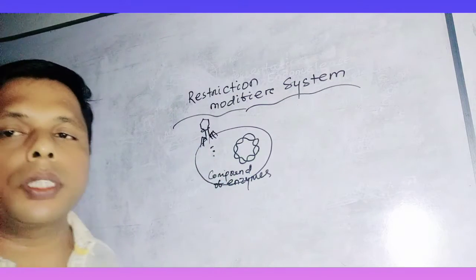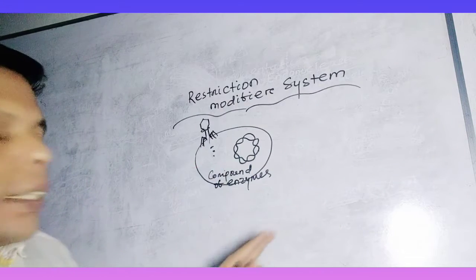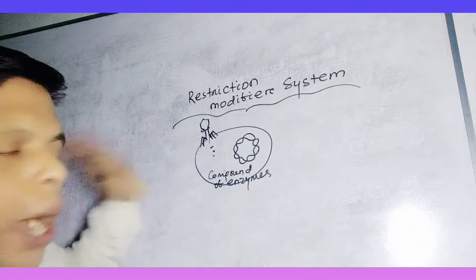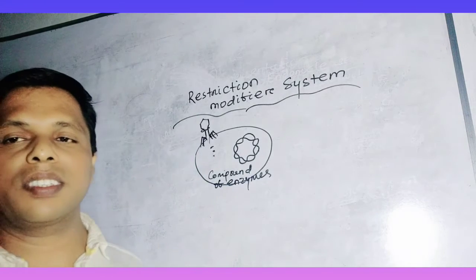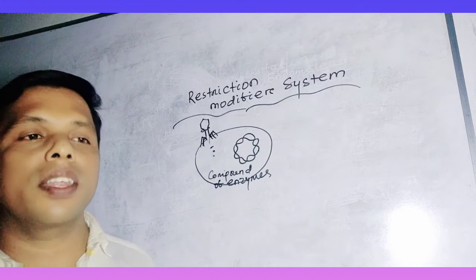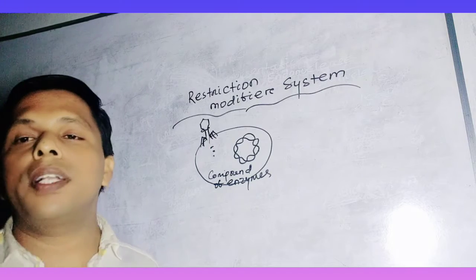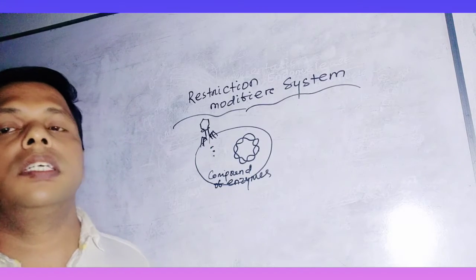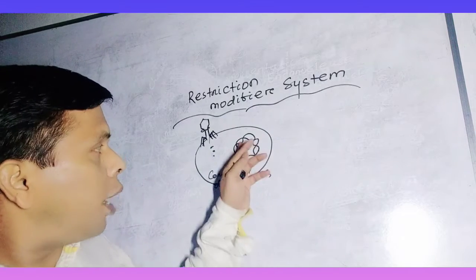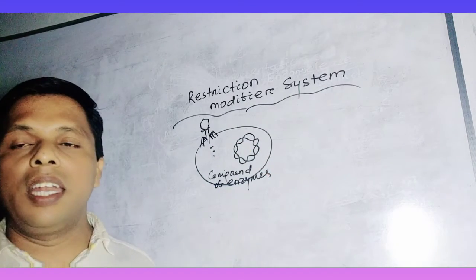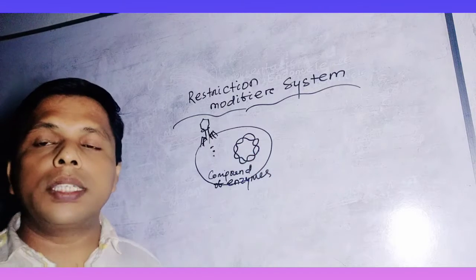So there is a question: even though it has the capacity to split the viral DNA, why does it not split its own DNA? It is a question. Why does it never happen? Because the same recognition sites are found in the host genome.